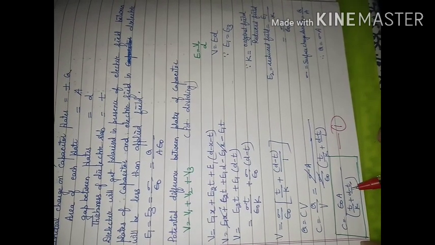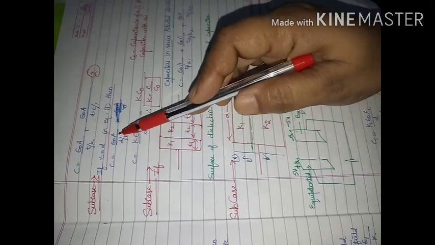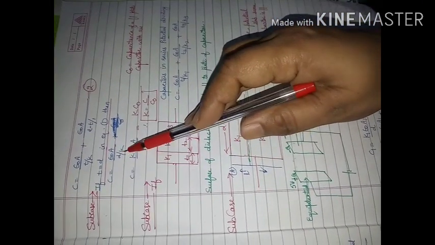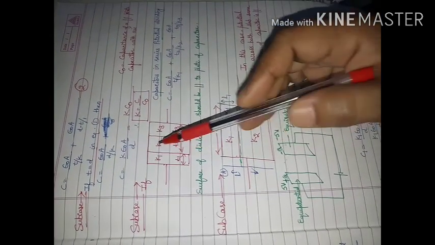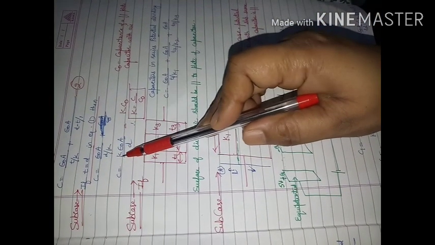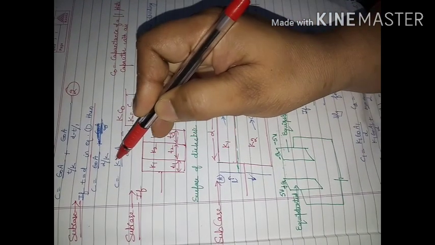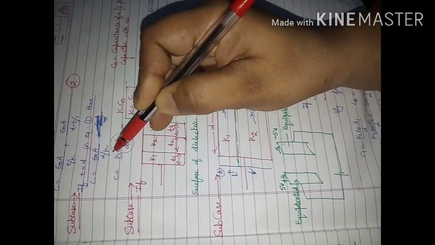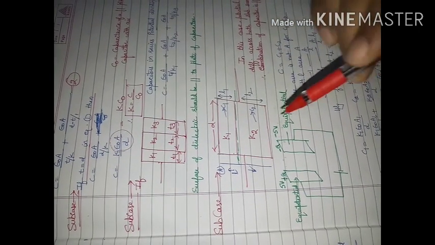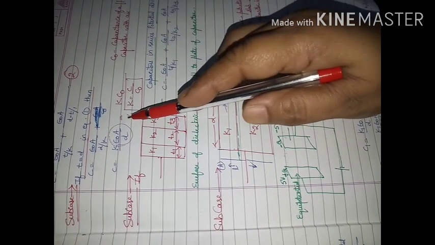The contribution of this term will become 0 and we will get the expression C is equal to epsilon naught A divided by D upon K. It means C is equal to K times epsilon naught A upon D. What is epsilon naught A upon D representing? It is representing the capacitance of a parallel plate capacitor when air was there.